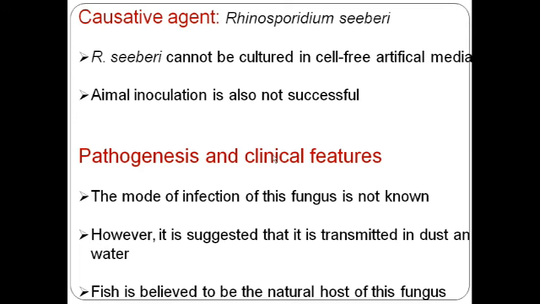However, it is suggested that it is transmitted in dust and water, but most commonly in India, I have seen rhinosporidiosis mostly in those who are taking baths in ponds, lakes or dirty water. Okay, and humans are supposed to be intermediate, occasional or accidental hosts. So basically the natural host is usually supposed to be fish.